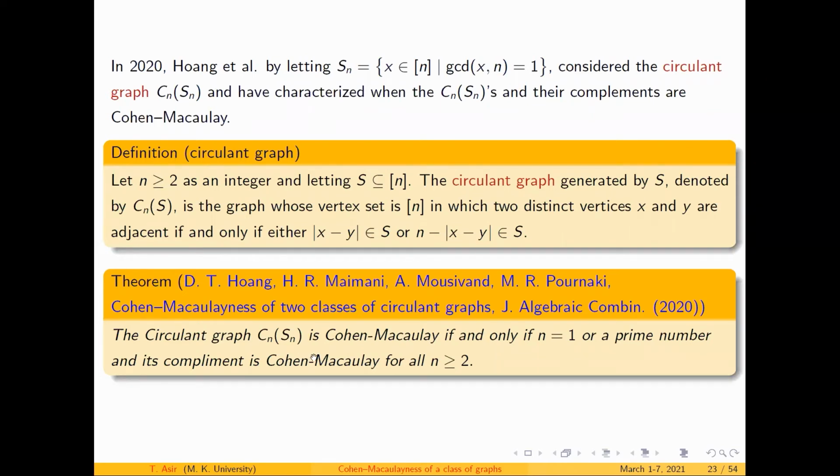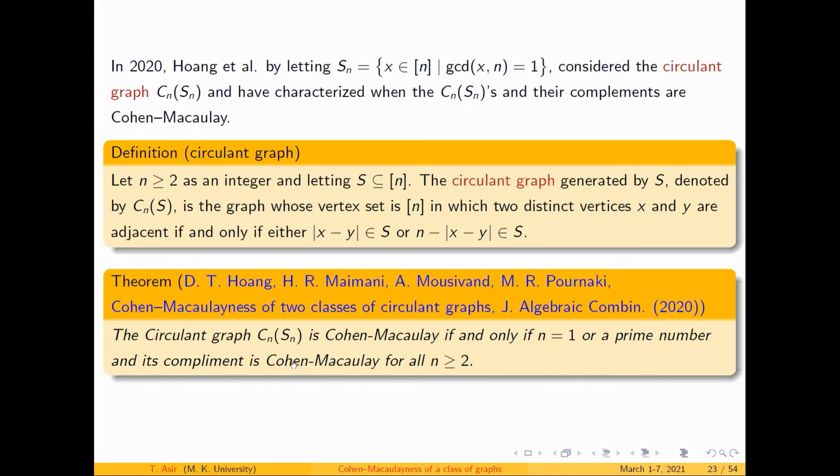Okay, here the characterization has also been done recently, in 2020, in a paper in the Journal of Algebraic Combinatorics. Here the authors characterized that this circular graph is Cohen-Macaulay if and only if either n equals 1 or n is a prime number, and the complement of this graph is always Cohen-Macaulay.